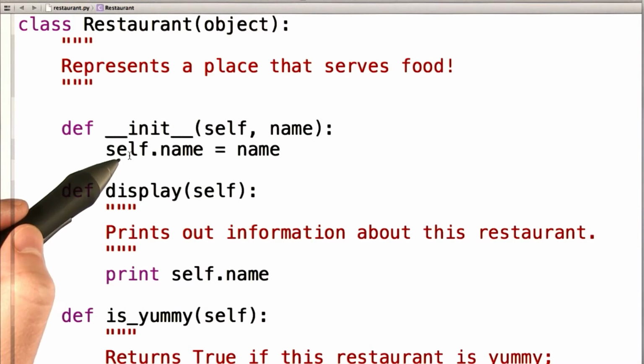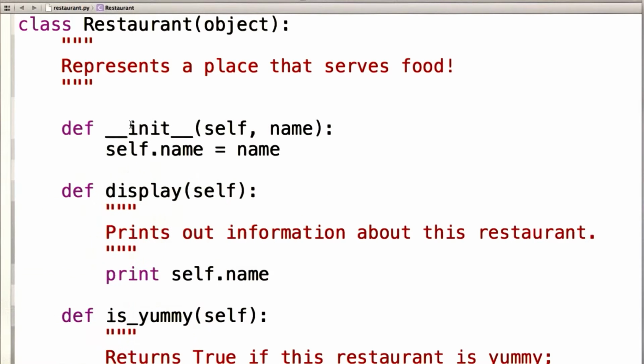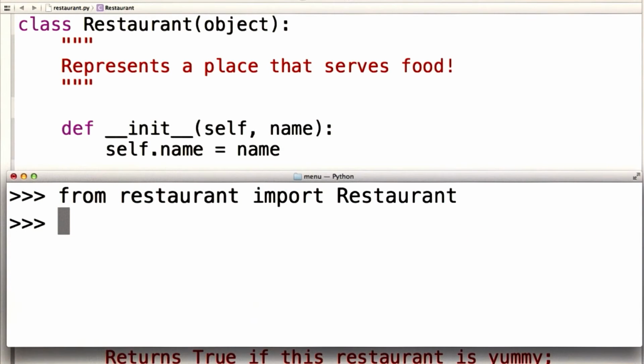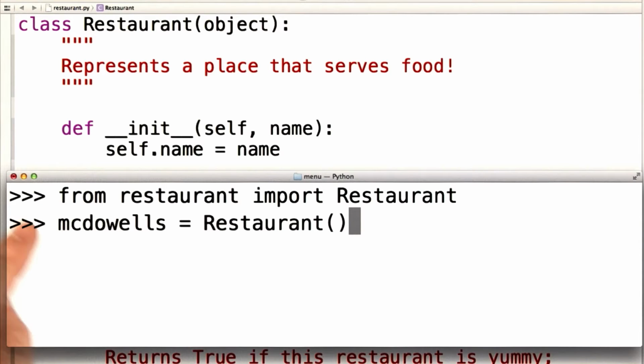So where's the magic? The magic is that this method gets called when we create a new object of the class. So let me show you that in the interpreter. Now, before we define init, we could do this. Create a new restaurant, passing in no parameters, and that would create an instance of this type.